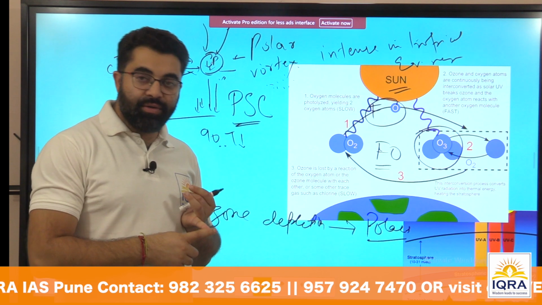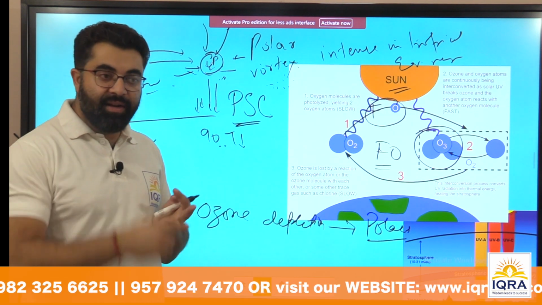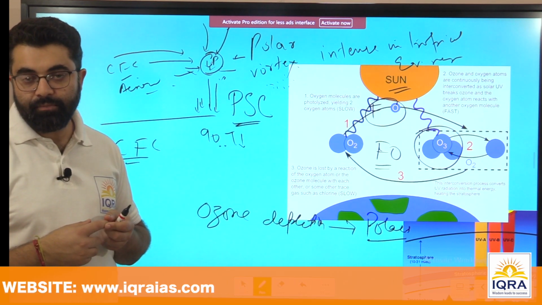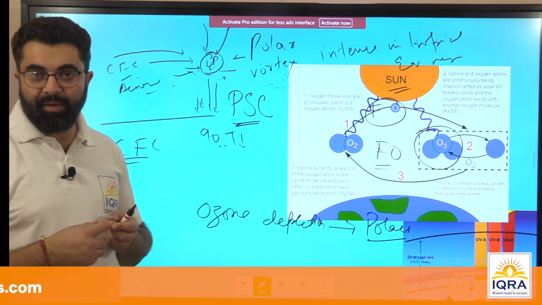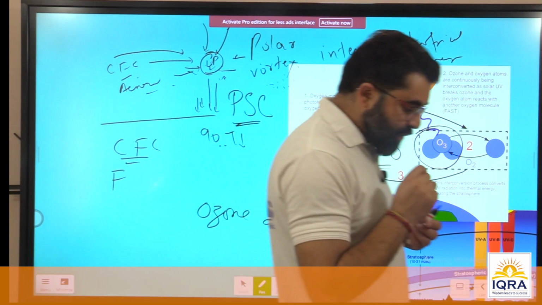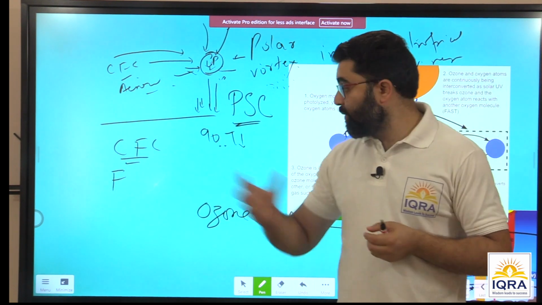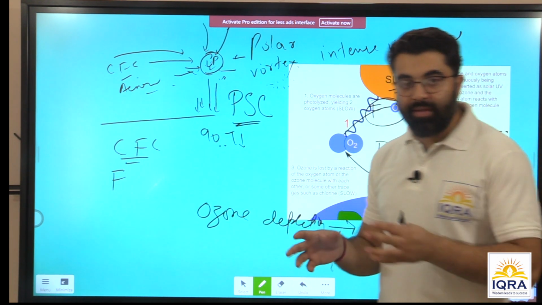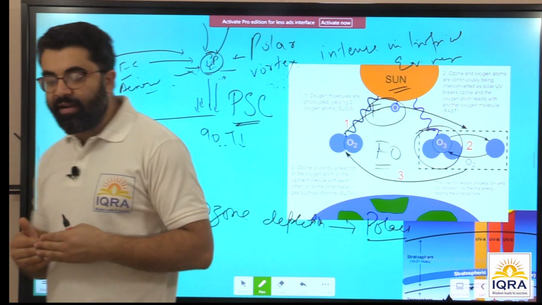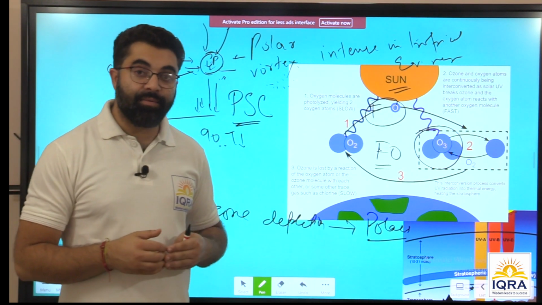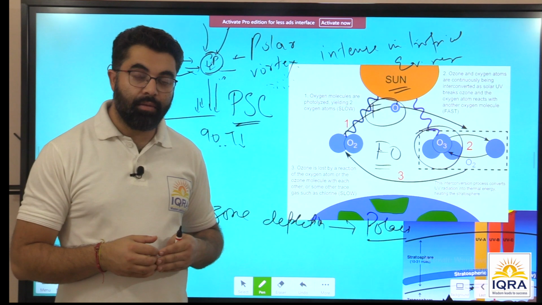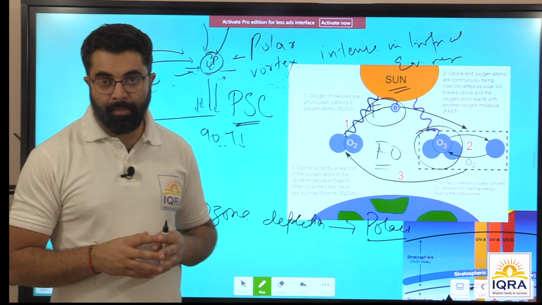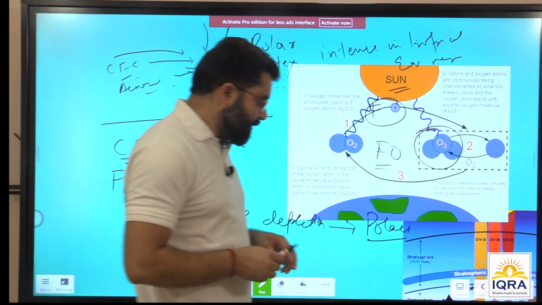Not only will it lead to the ozone depletion, but also to the penetration of ultraviolet radiations to the lower atmosphere. Right? Lower atmosphere. This is how and why ozone depletion is taking place in polar areas. Polar vortex and chlorofluorocarbons contribute to the ozone depletion because they form a bond with oxygen, and the interaction of ultraviolet radiations with oxygen does not take place. Right? It does not take place. That is about the stratosphere. So remember this Chapman cycle, it's important, right?